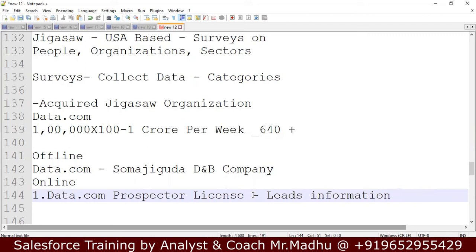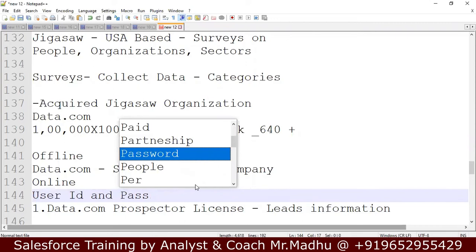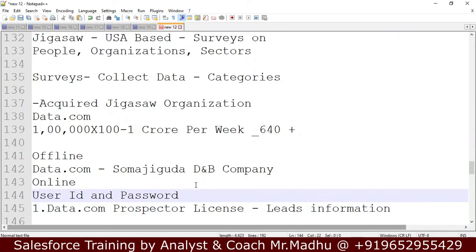If I want information on engineering college students of 2021 who have passed, I will get those engineering and degree students' information for 2021. Now, after completing 2021, I took data in 2022. For next year, 2023, some more engineering students are passing out. The data is stored in data.com. When we take the license, they give one user ID and password. When we log in, we can see all the data.